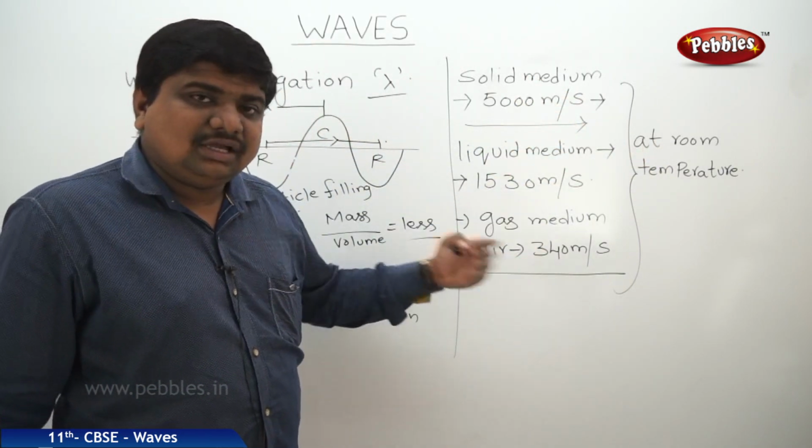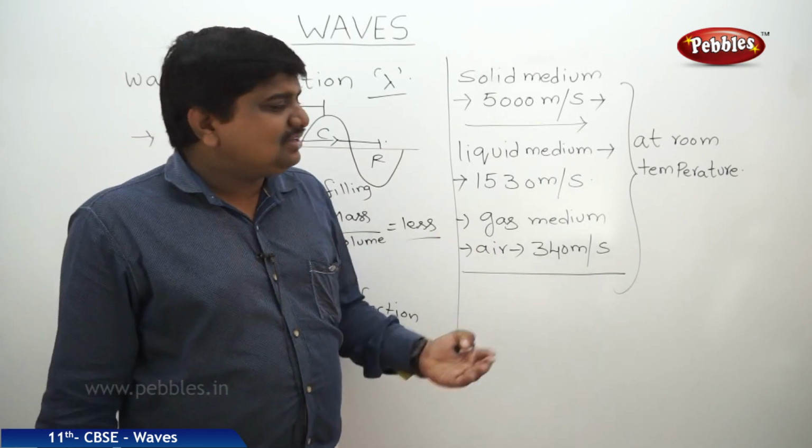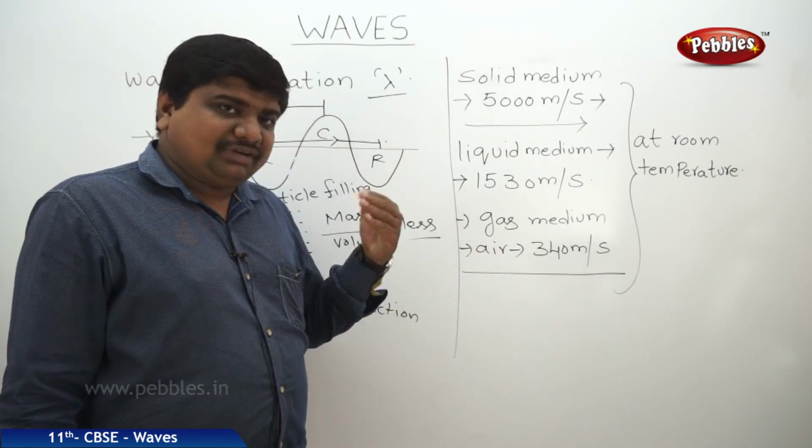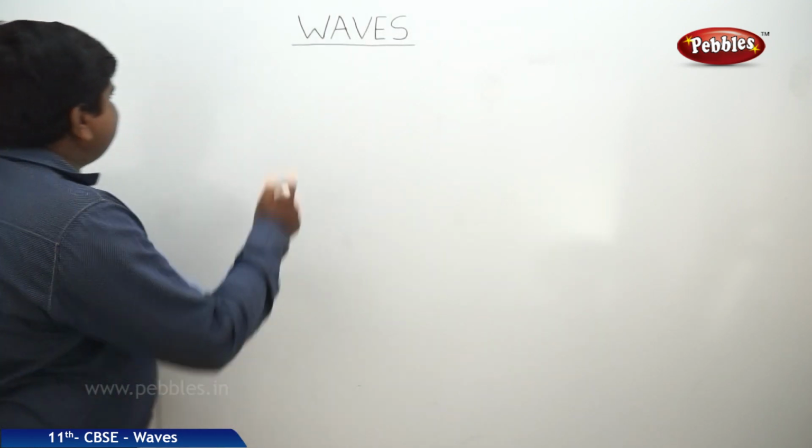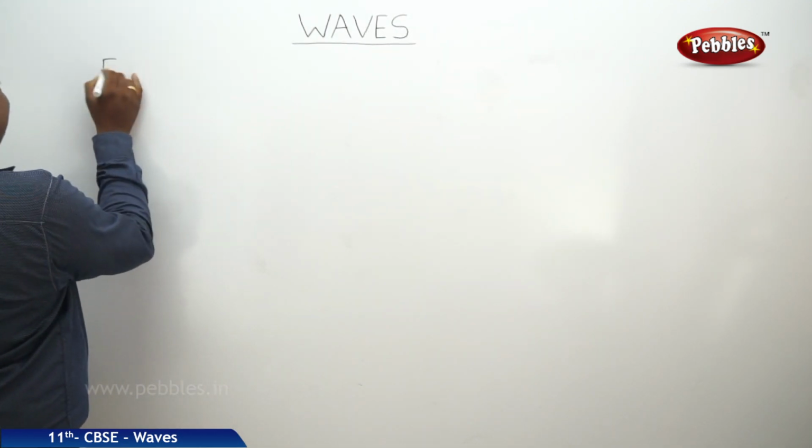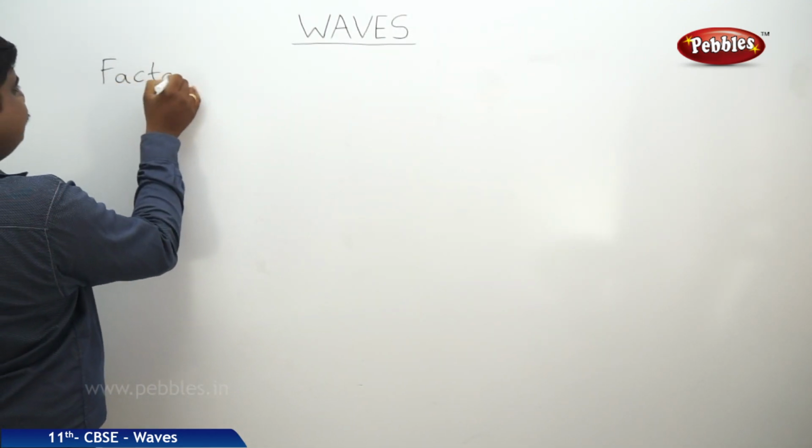Now we will discuss what are the factors that affect the propagation of sound through different media. So the next concept is factors affecting the speed of sound.